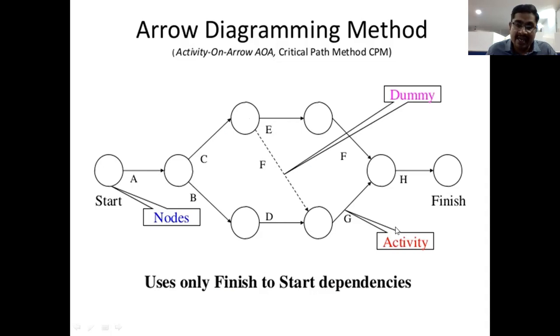So these activities and the events or nodes are already pre-decided, predetermined by the top level management. These pre-activities and pre-events are decided by the top level management to accomplish the project. Am I right? So all these activities are pre-decided.